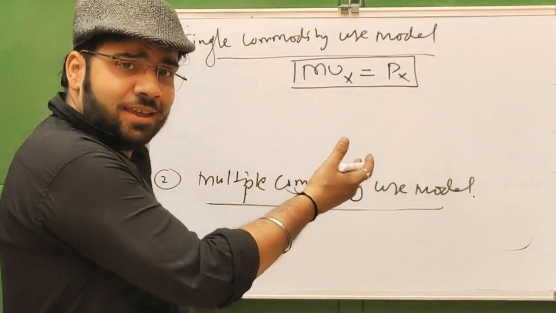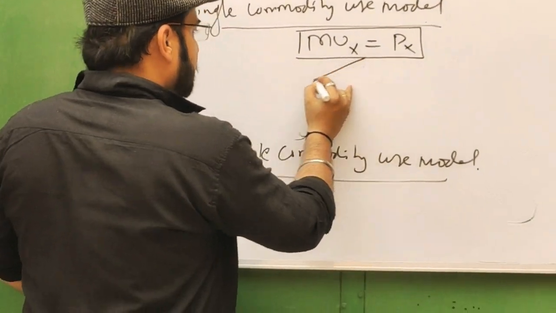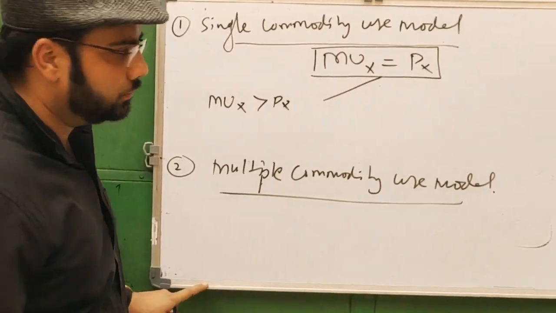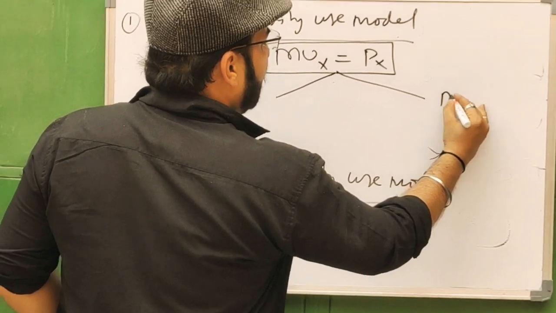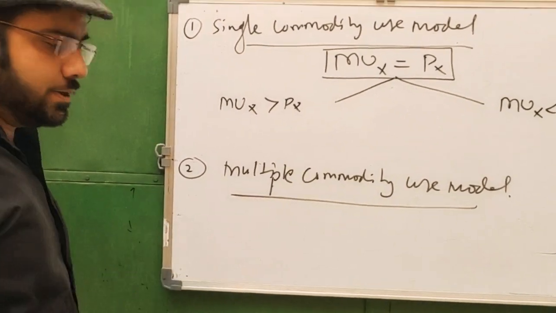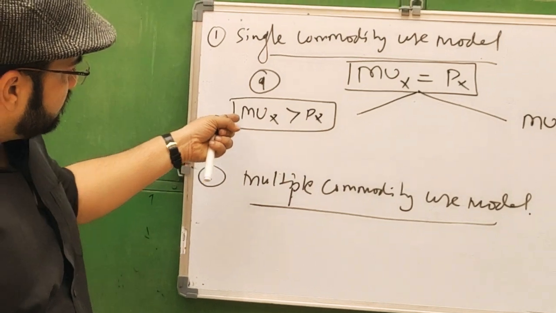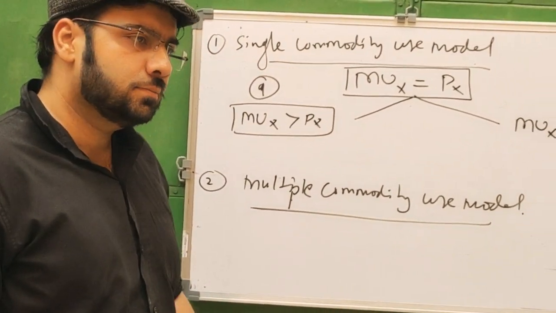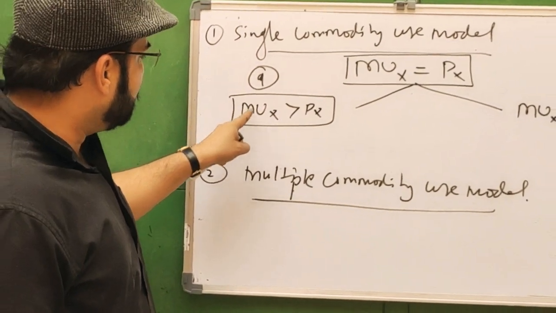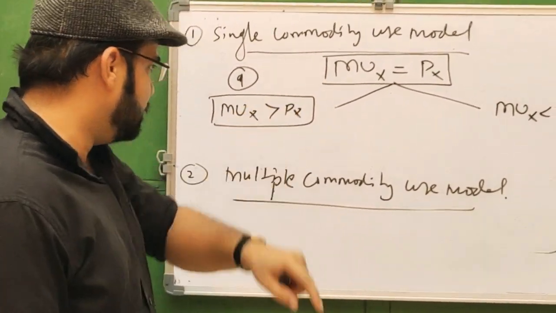Here there are two further conditions. One is, if the marginal utility of X is greater than the price of X, what will be done? And second, if MUX is less than the price of X, then what will be done? We will look at that here. In condition A, in which MUX is greater than PX, it means the consumer is obtaining a marginal utility of commodity X greater than the price PX he is paying.